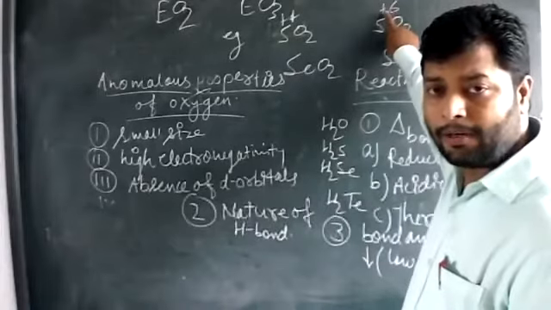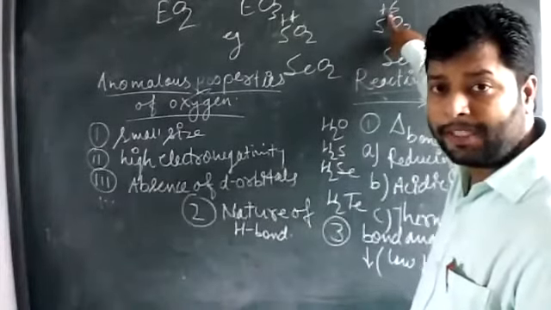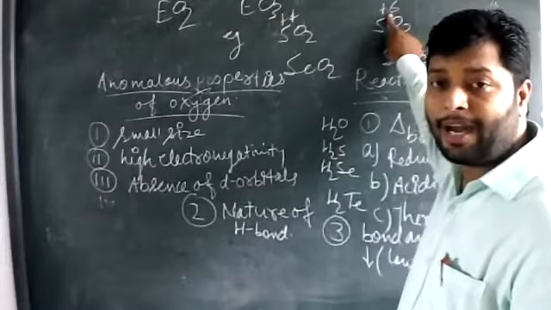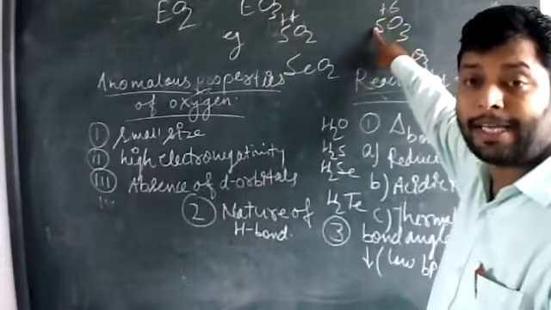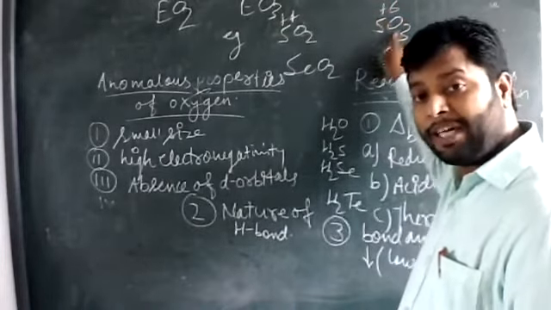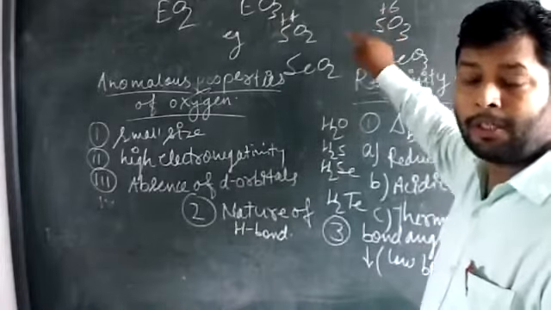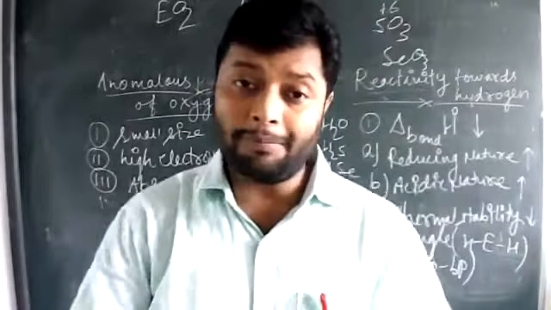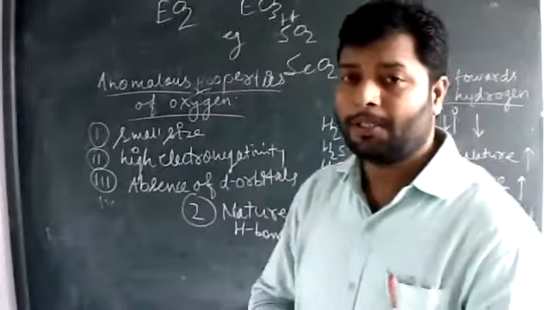This whole concept depends upon the oxidation number value. A greater oxidation number means a smaller size of the central element, more polarization of the bond, more covalent nature in the bond, and more acidic nature of the molecule. This is the concept, and you can write it down if you wish.